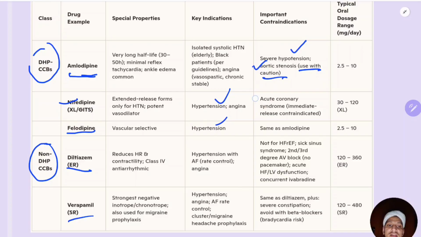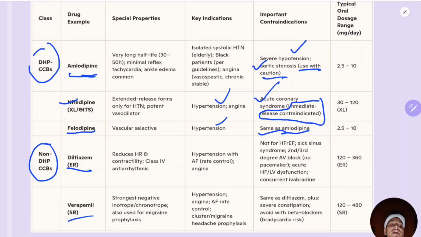Okay, and nifedipine, acute coronary syndrome, immediate release is contraindicated in acute coronary syndrome. Whenever you are using nifedipine, you should use in extended release or slow release form. Felodipine is same as amlodipine. Nifedipine is contraindicated in acute coronary syndrome. In acute coronary syndrome, you should not reduce the BP with nifedipine. Coronary syndrome, forget nifedipine. Okay, just remember it as a general rule.